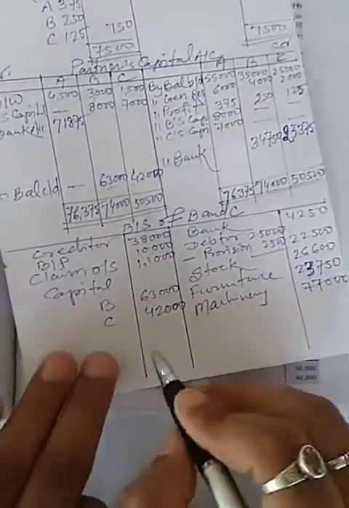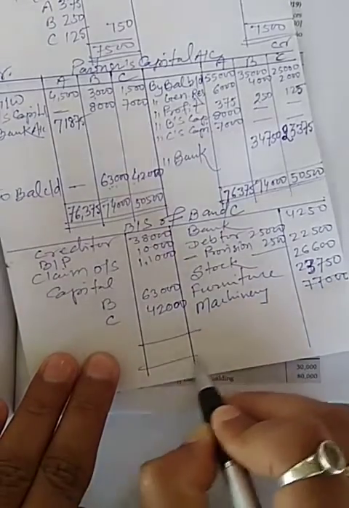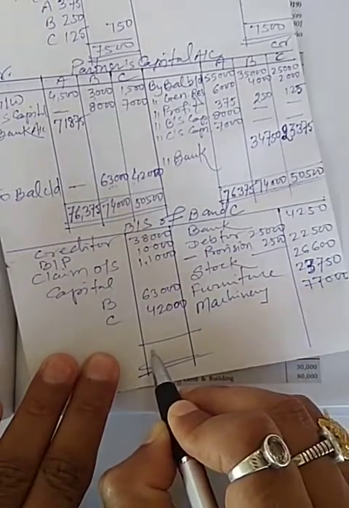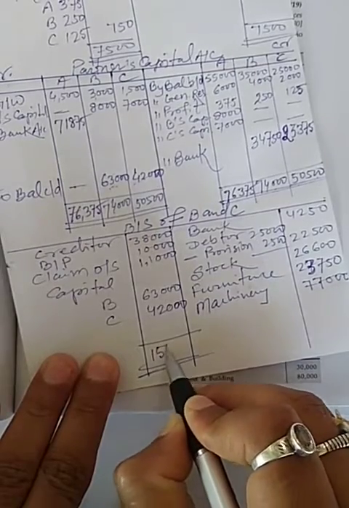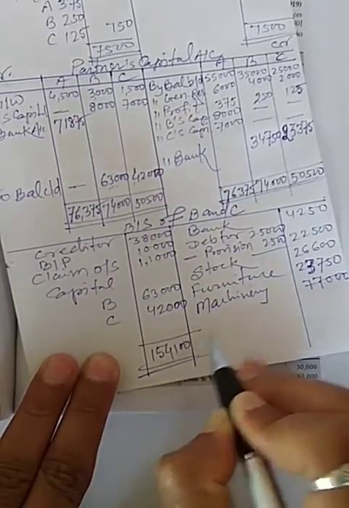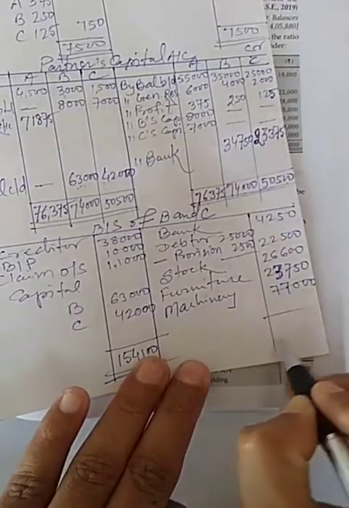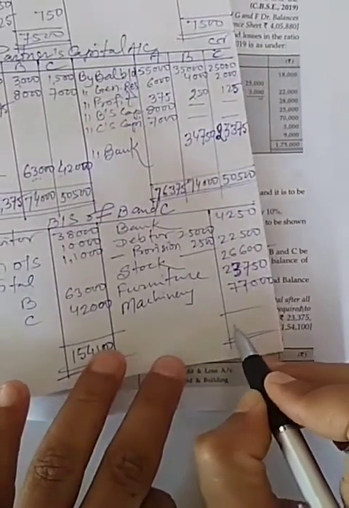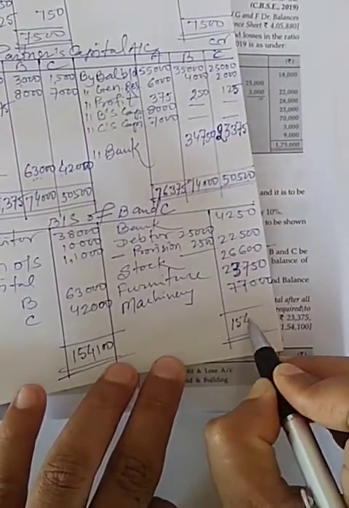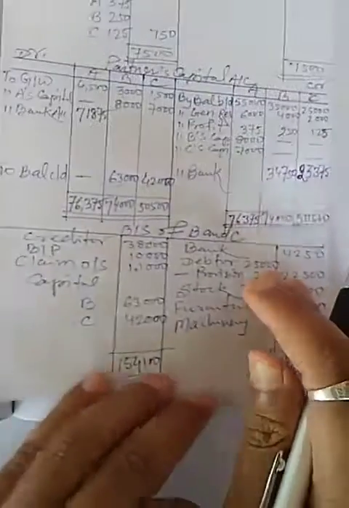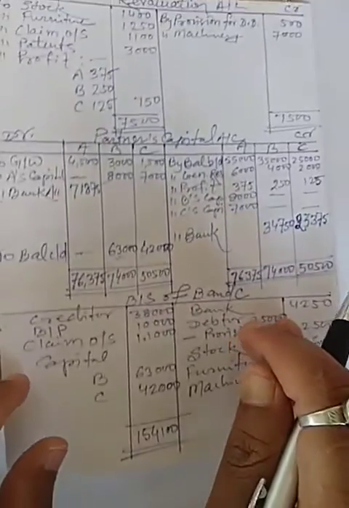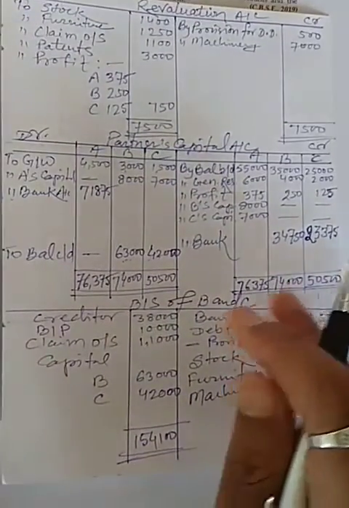So the total of the balance sheet now will be 1,54,100, and on the asset side also it will be 1,54,100. So this is the solution of the question.